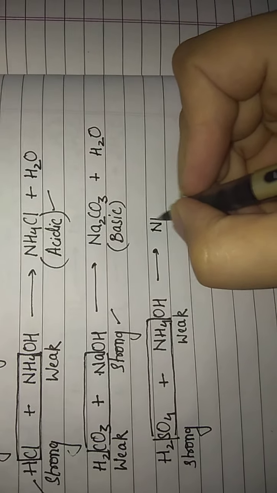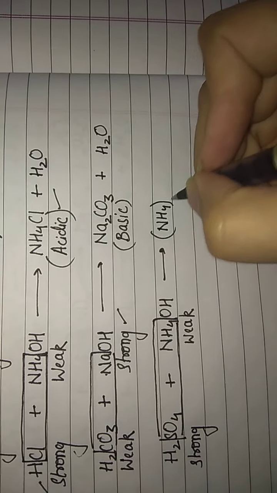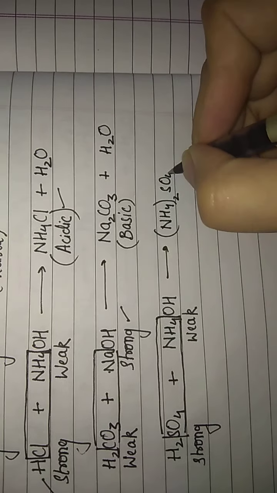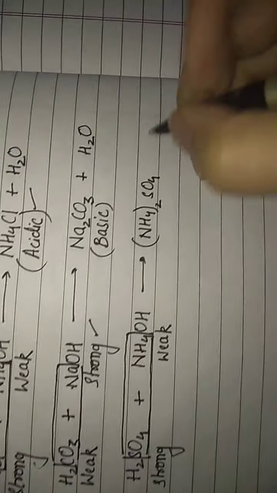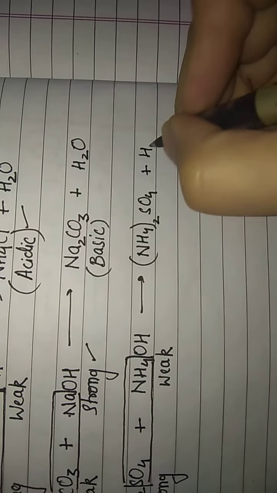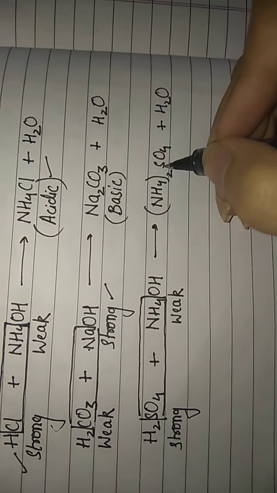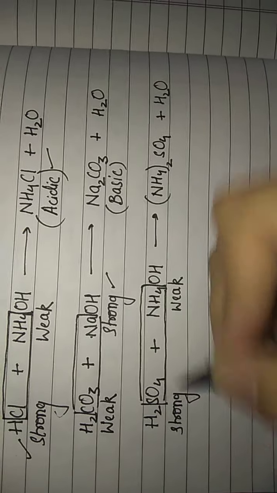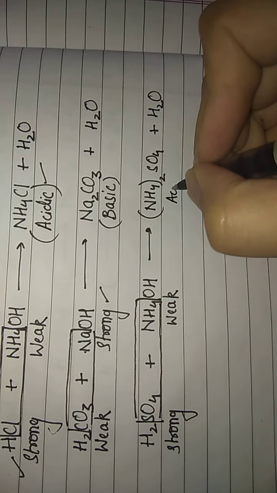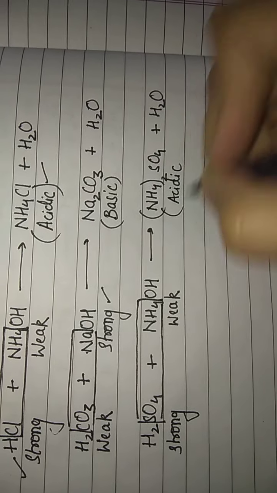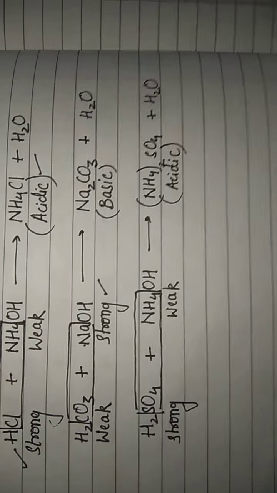You can write the formula of ammonium sulfate using the crisscross method. It will be NH4 whole twice SO4 along with the formation of water. Now how will I decide this time whether ammonium sulfate, my resulting salt, is acidic or basic? My acid is strong here, so the resulting salt will be acidic in nature.